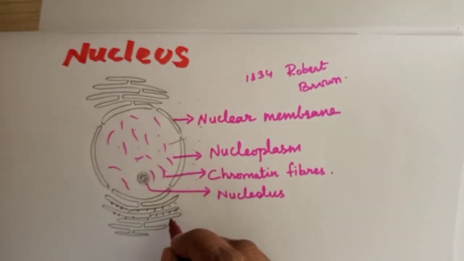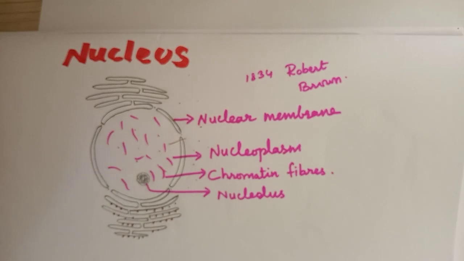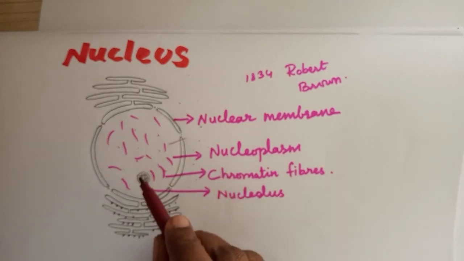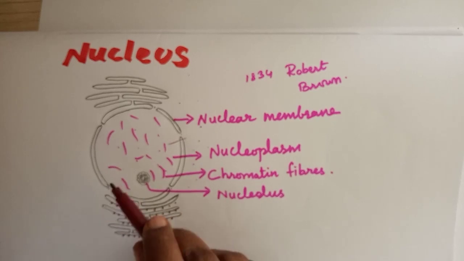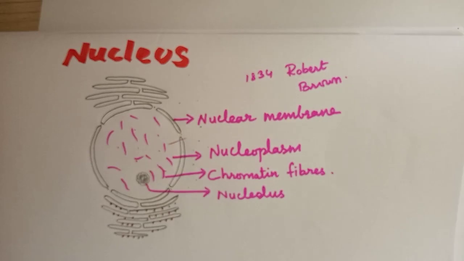The endoplasmic reticulum has two types: rough endoplasmic reticulum and smooth endoplasmic reticulum. Next we are going to see about nucleoplasm. It is a colorless, dense sap found inside the nucleus.